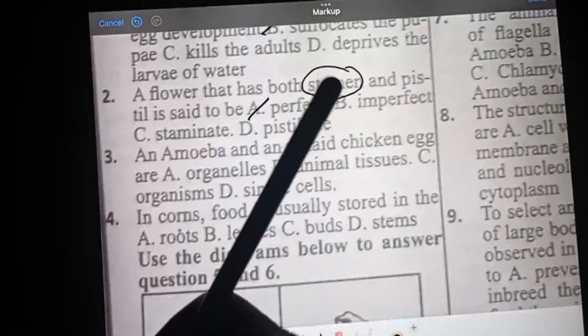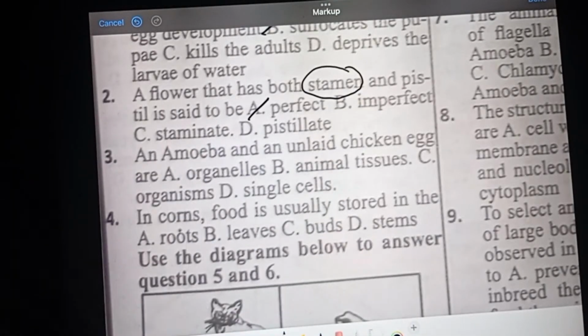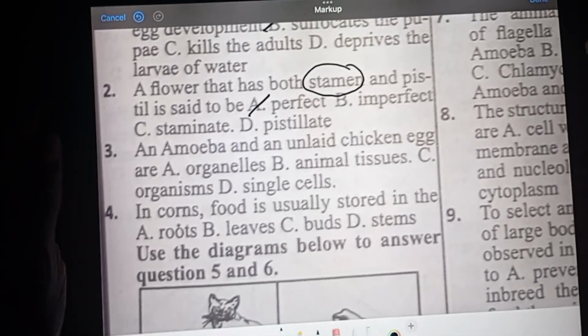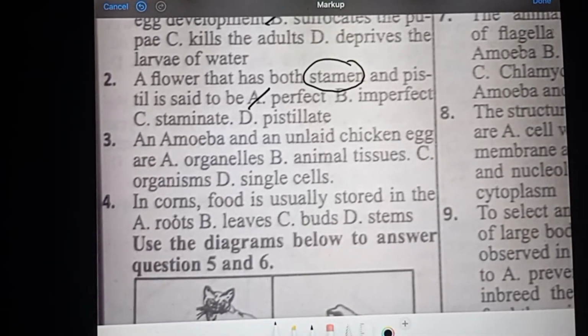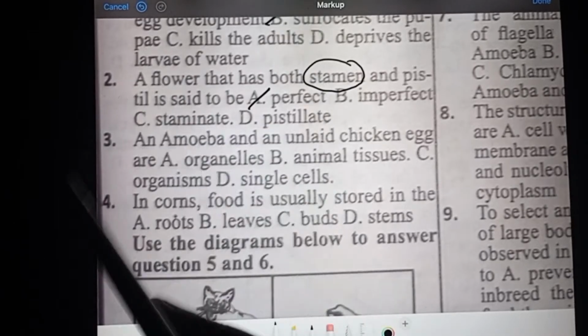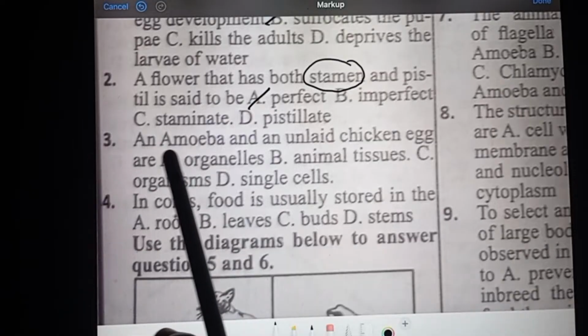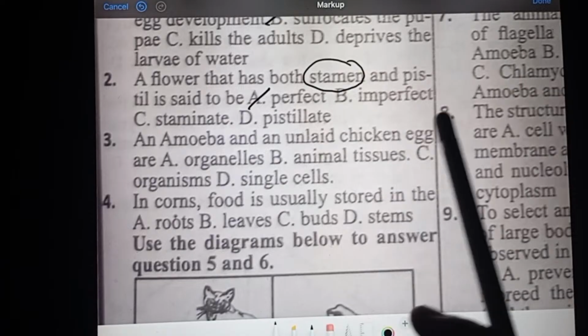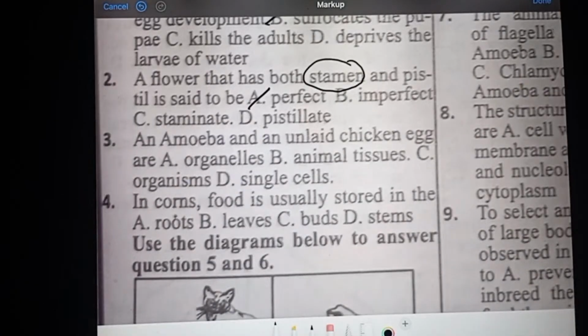Are called the essential parts of a flower. The stamen and the pistil are known as the essential parts. Why are they essential? Because they are the parts that are required in sexual reproduction. They are the parts that donate the cells needed for reproduction. Other parts, such as sepals and petals, are called non-essential parts. Non-essential.